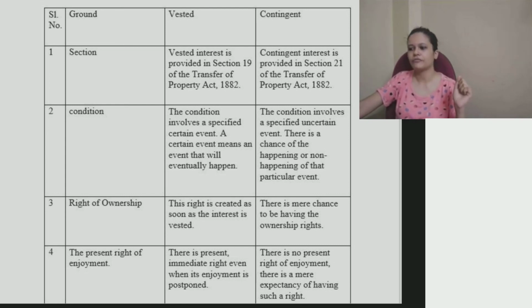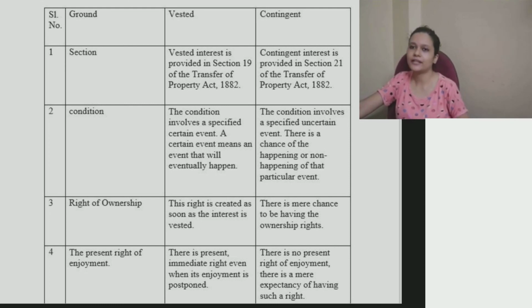But in case of contingent interest, what happens? The condition involves a specified uncertain event. Like I said, if you get 100% in your board's exam, I will transfer this property to your name. That is a specified but uncertain event. We don't know if that is going to happen or not. There is a chance of happening or non-happening of the particular event. There is equal chance of happening or non-happening of the event.